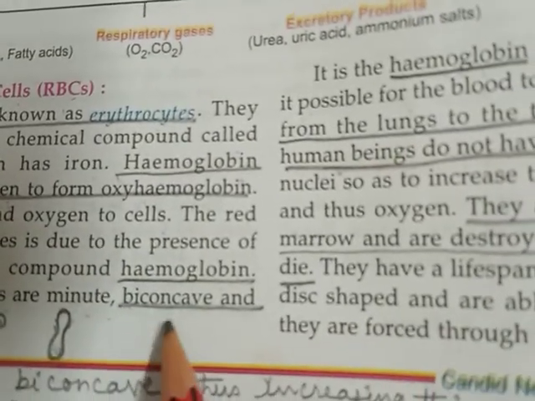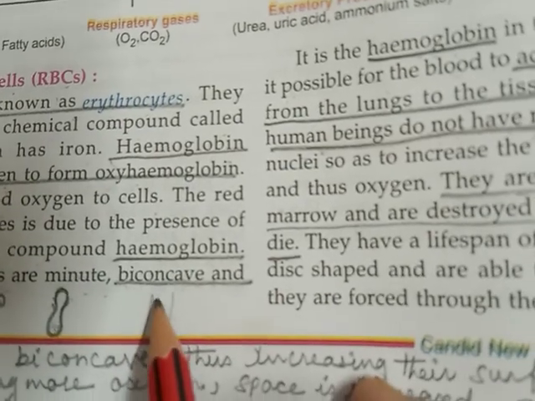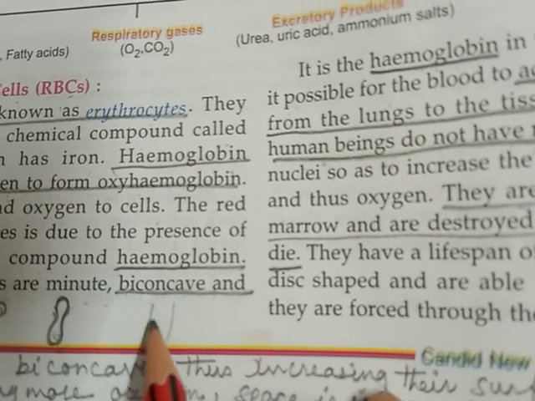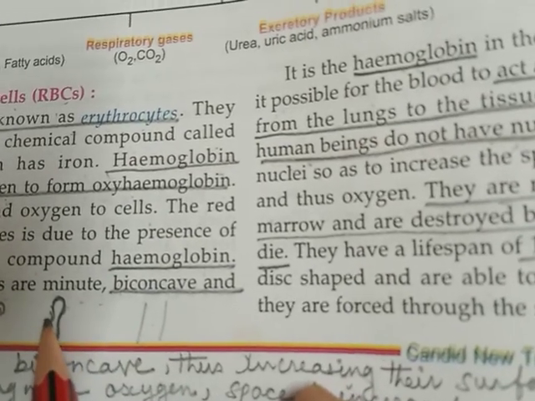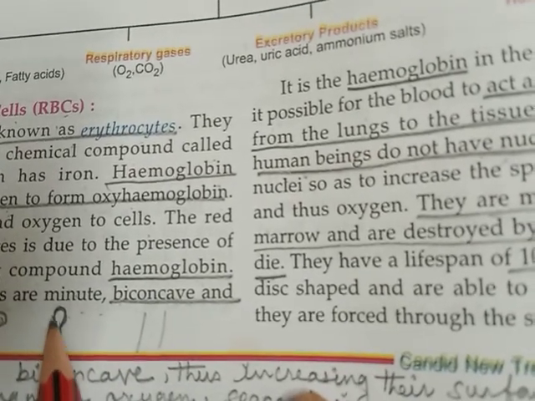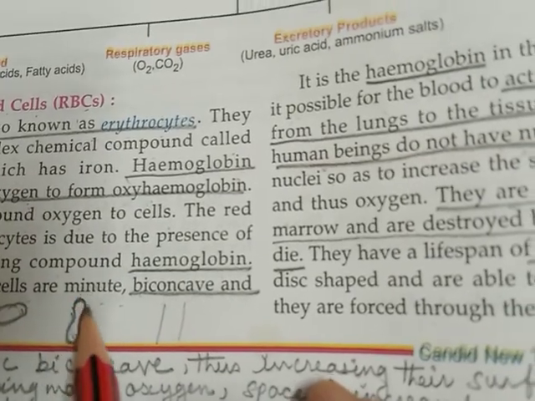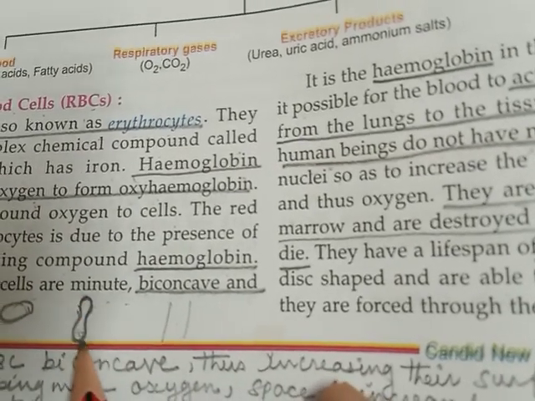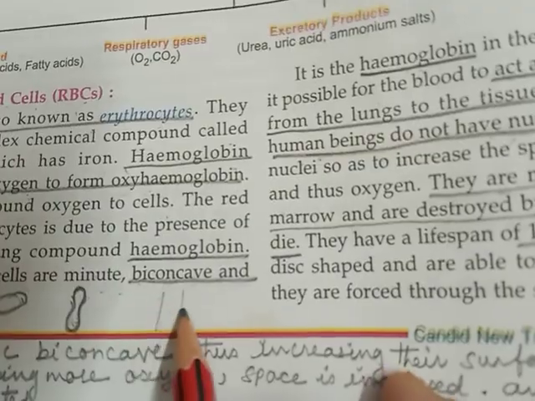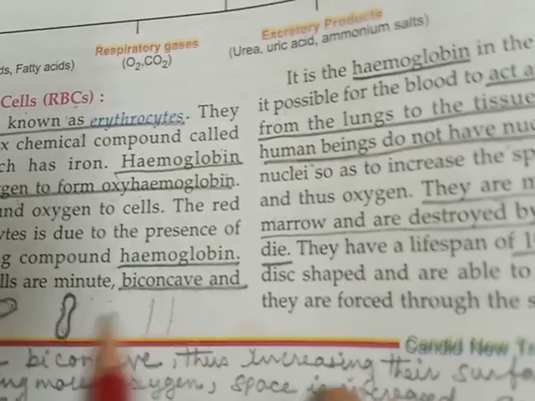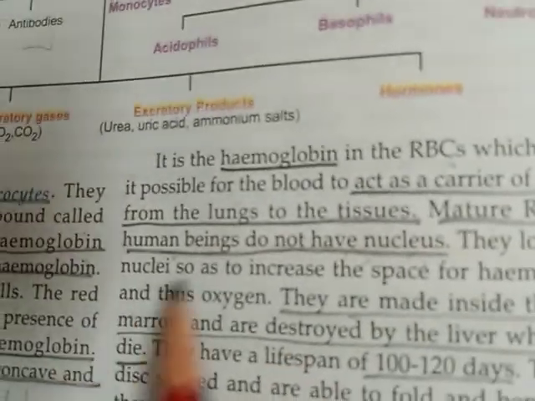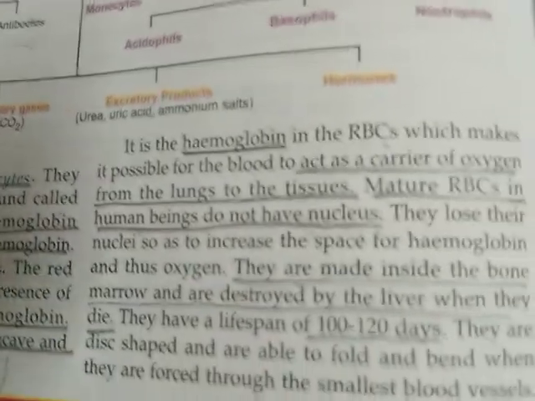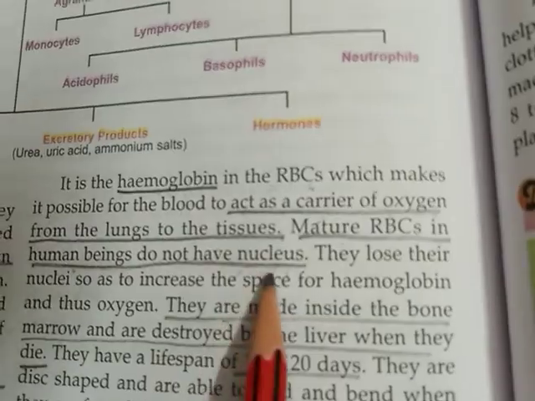So more RBCs can be accumulated because of the absence of nucleus.